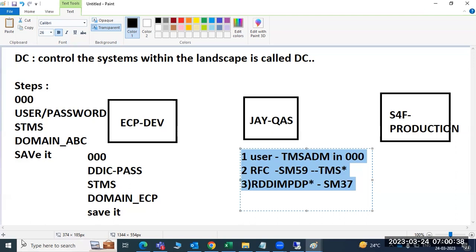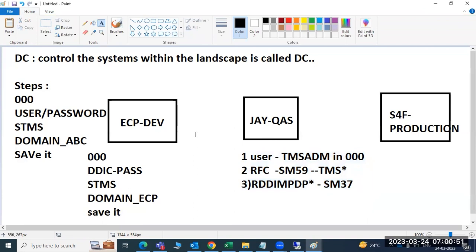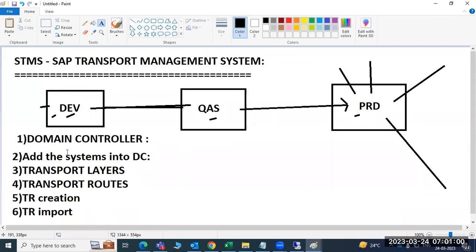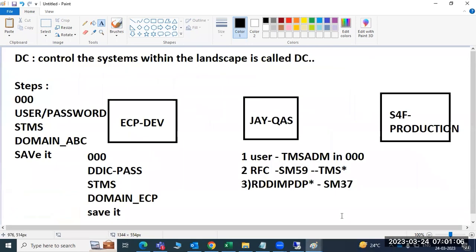So very simple. First of all, we need to decide. You can decide either: if you want to put the domain controller on this system, then you need to change the domain controller SID to JAY, or S4F. You need to decide it. This is the domain controller configuration. Then once the domain controller configuration is completed, we have to add the systems into the domain controller. How to add the systems into the domain controller? That concept we have to perform now.